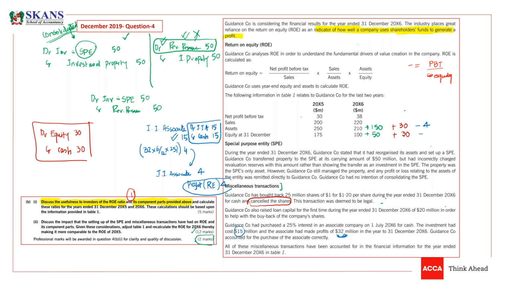So we need to decrease this from here as well. Sorry, this 4 has already been added to the net profit, so it should be decreased from here as well. Is that okay, guys?